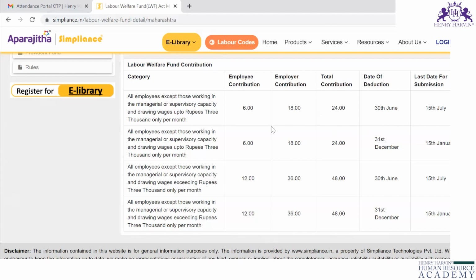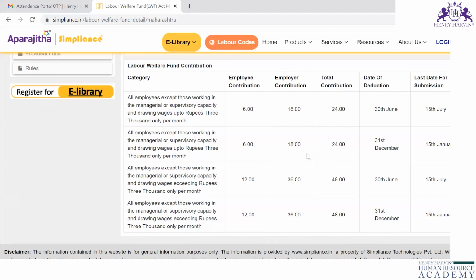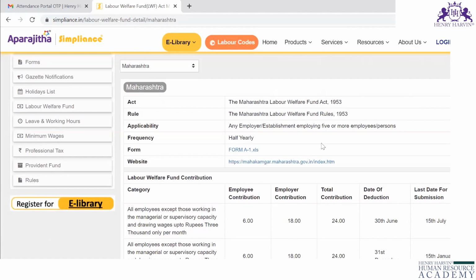Here they have mentioned everything. According to that only you have to deduct, and you have to pay the contribution to the government. Here they have also mentioned the website. You can click on this website and proceed with the payment. Understand, guys?